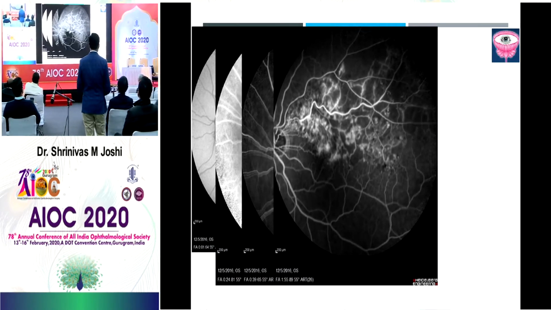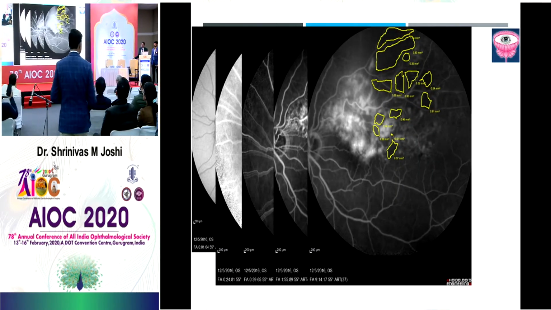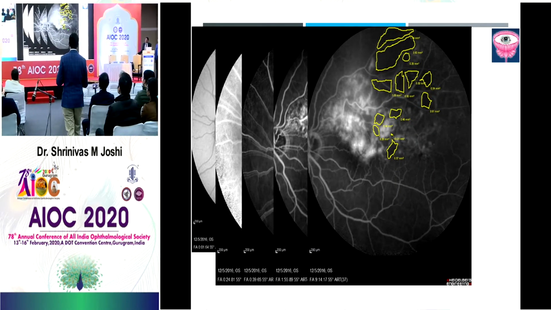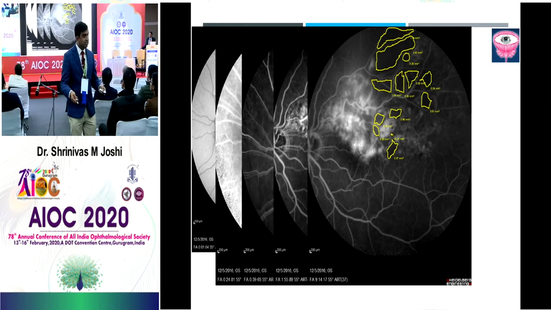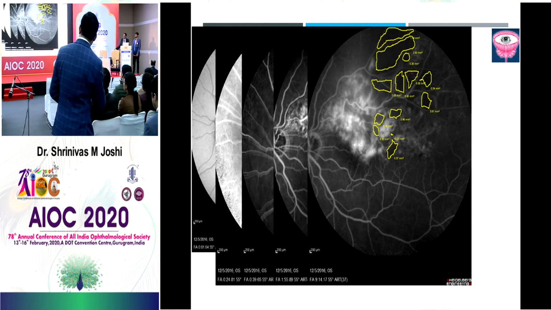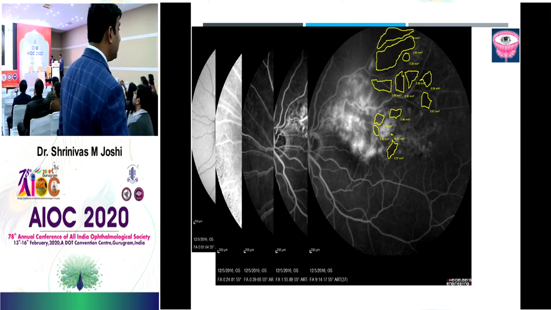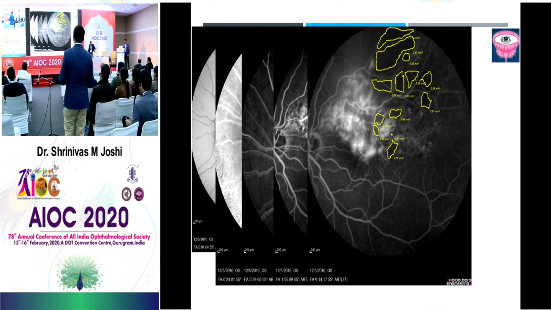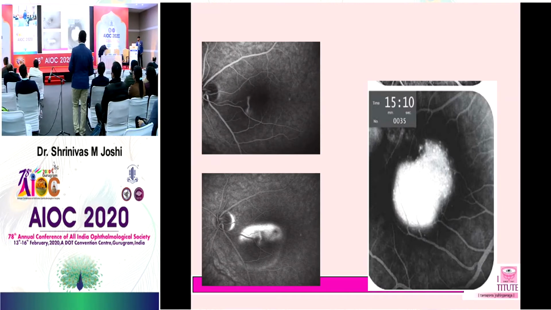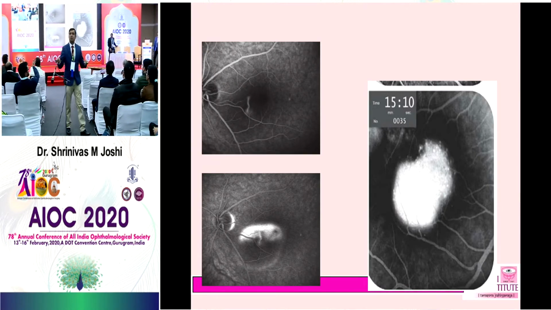Yes, BRVO, very good. And what are these? These are the capillary dropout areas where the BVOS has suggested that if it is more than 5 disc diameters, if you calculate these capillary dropout areas, then you have to do a scatter laser photocoagulation. And this is how you need to try to draw the capillary non-perfusion areas and finish it up. What is this? This is what I am asking you.